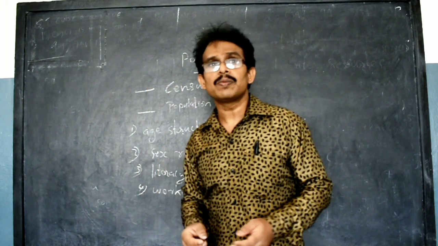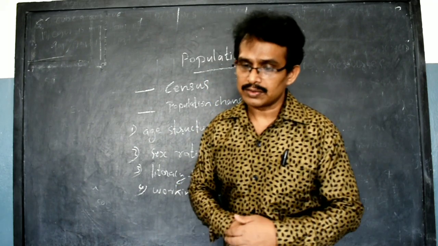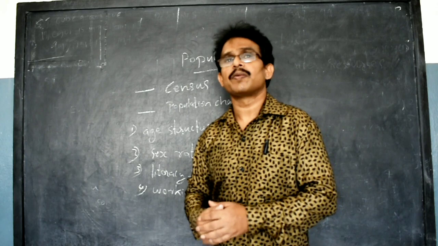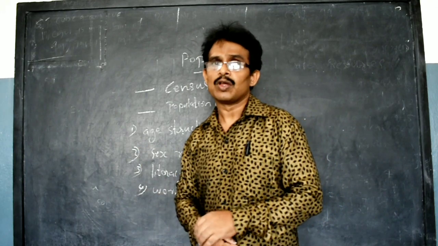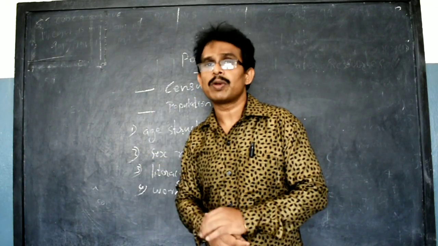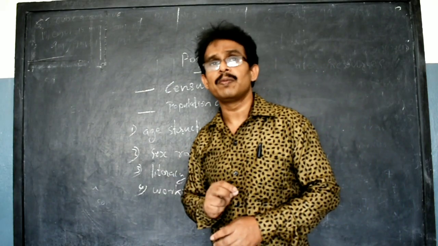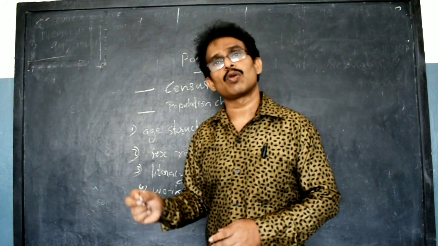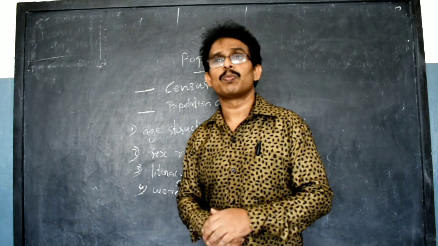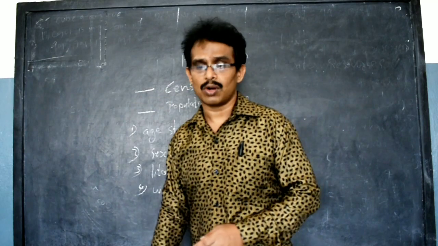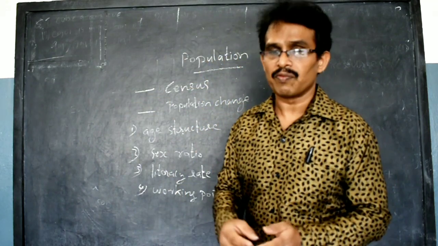The highest density of population we can see in Bihar, where 1102 people are living in 1 square kilometer area. The lowest density of population we can see in Arunachal Pradesh, where 17 people are living in 1 square kilometer area. That means the average number of people living in 1 square kilometer area in Arunachal Pradesh is only 17. These are the things we have to study.